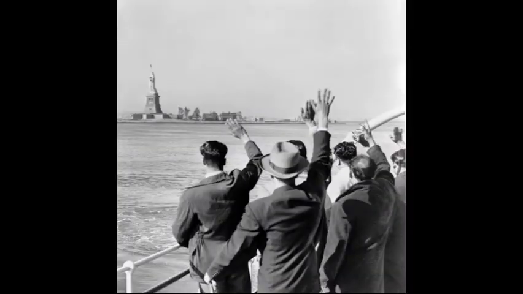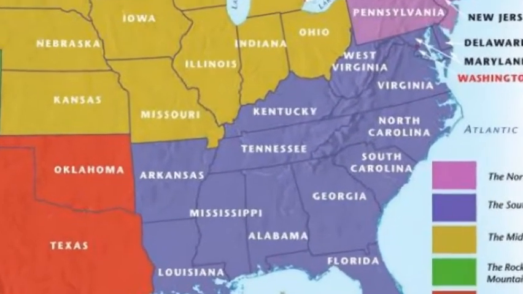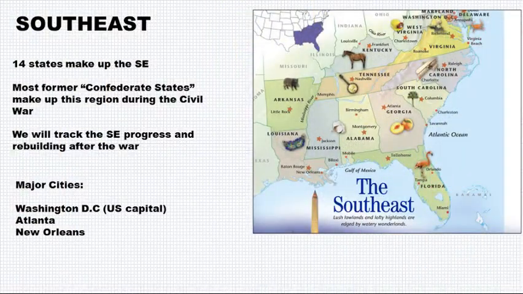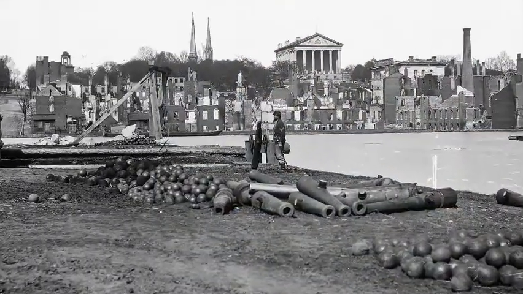Next, we'll talk about our region, the Southeast. The Southeast is by far the biggest region with 14 states, from Maryland and Delaware down to Florida, and as far west as Louisiana and Arkansas. If anyone watches college football, the SEC, or the Southeast Conference, is literally this exact region. We'll see the Southeast go through many changes as it tries to rebuild itself after the Civil War.